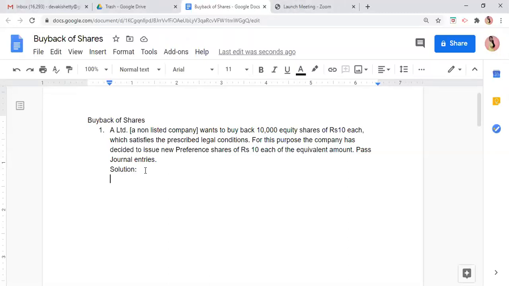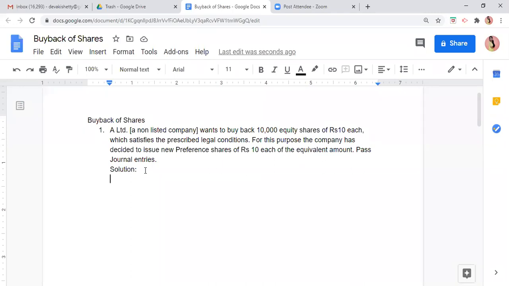A Limited, a non-listed company, a company whose shares are not traded in the stock exchange. Non-listed company means those companies whose shares are not traded in the stock market.